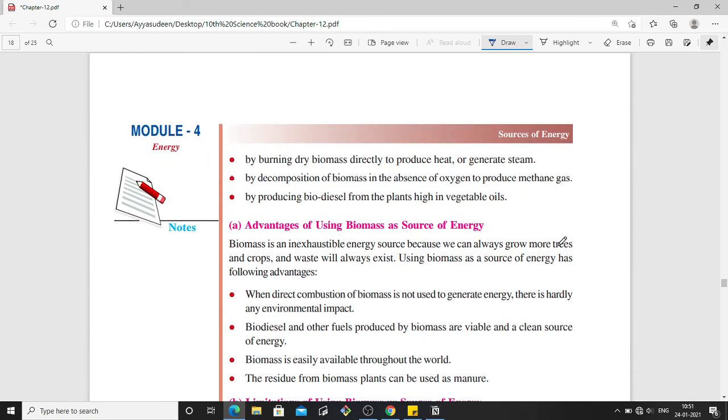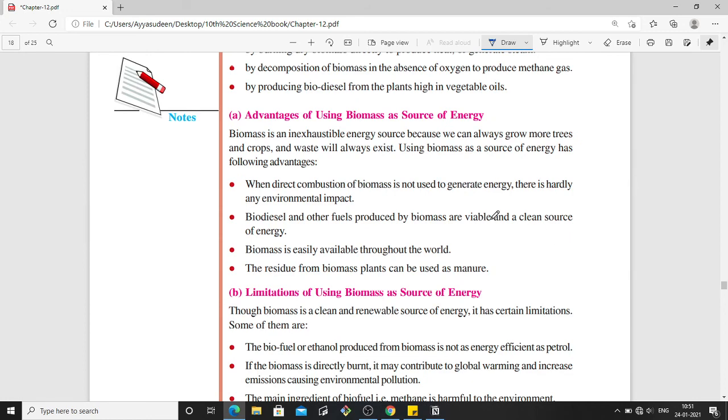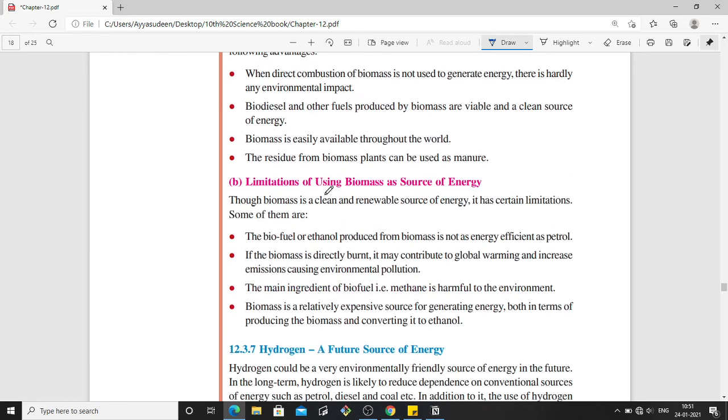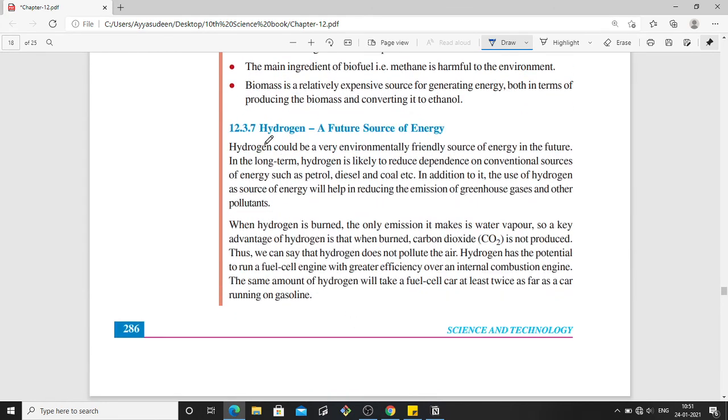So there are some advantages and limitations of using biomass as a source of energy. You can read about it here. These are some easy points. And the next one is hydrogen.